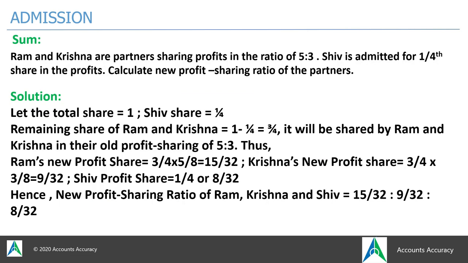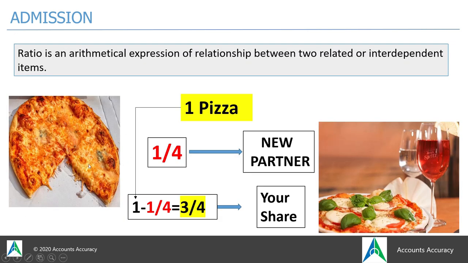Suppose there were two partners, Ram and Krishna, sharing the profit in the ratio 5:3, and they admitted a new partner, Shiv, for 1/4 share of profit. You have to consider the total share as 1, just as this total pizza is 1. The total share of 1 was being divided among the two partners, but as 1/4 portion has been given to the new partner, you are going to deduct that 1/4 portion.